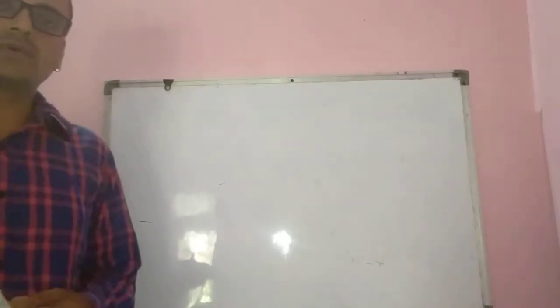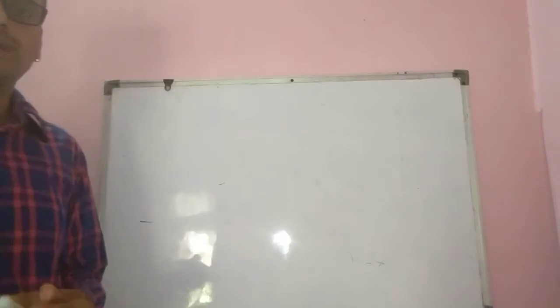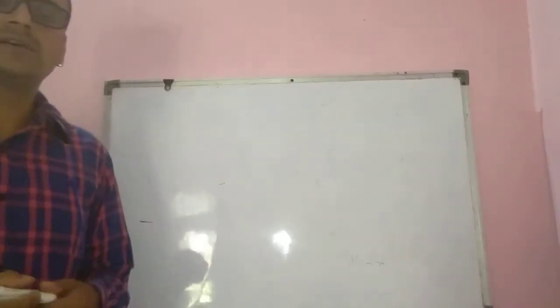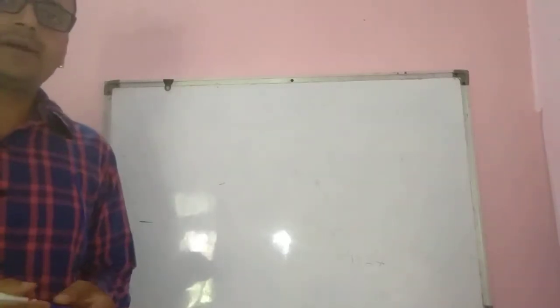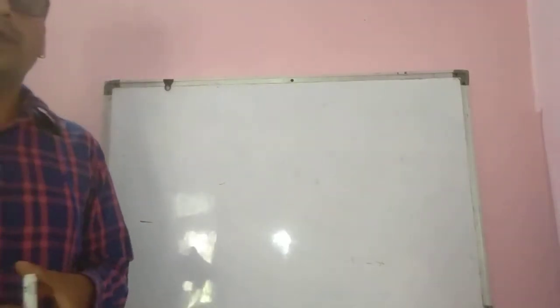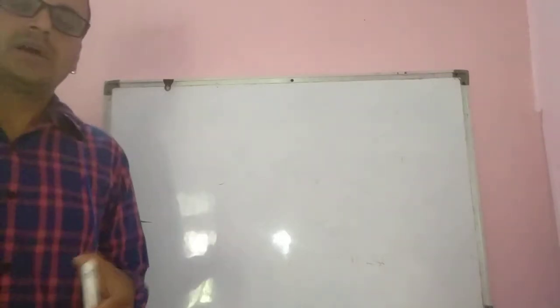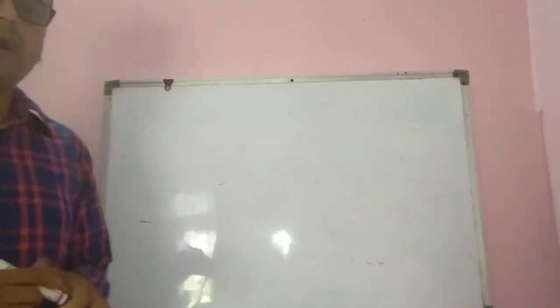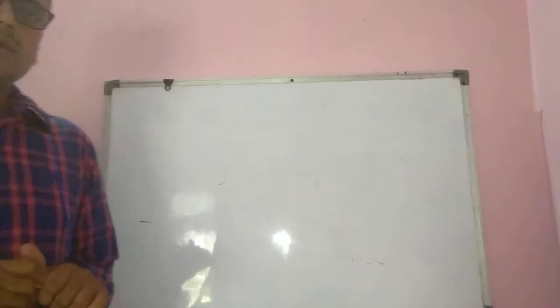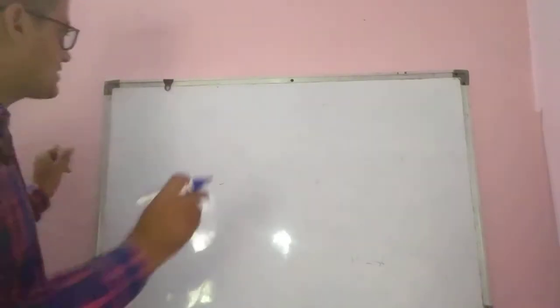Student, as you all know, nowadays we are studying our second unit of physics, that is kinematics, and the name of the chapter is motion in a straight line. We have already discussed two or three topics related to this chapter. So for today, the first topic is position time graph for stationary object.